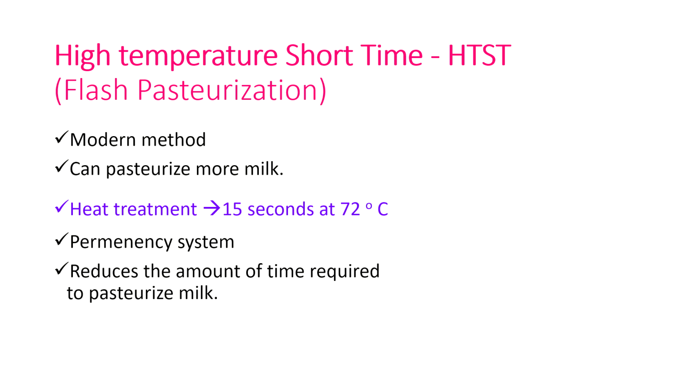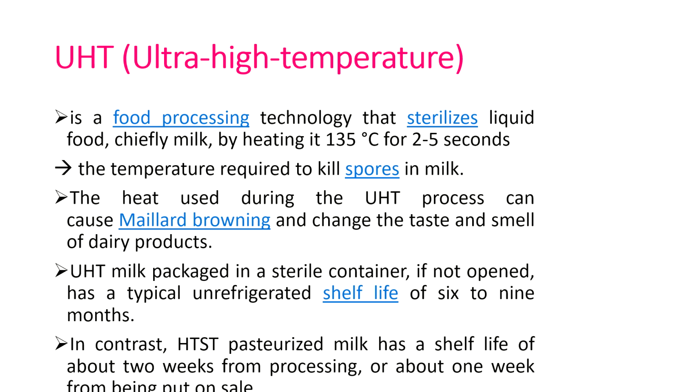Then high temperature short time, we can say flash pasteurization. It is a modern method. High temperature short time can pasteurize more milk because it takes a short time. The heat treatment is 15 seconds only at 72 degrees Celsius, and the system reduces the amount of time required for pasteurization. Obviously, that's why we say it is high temperature short time.